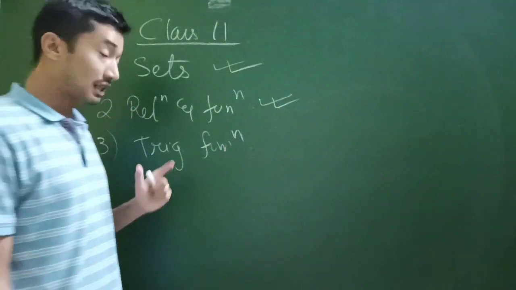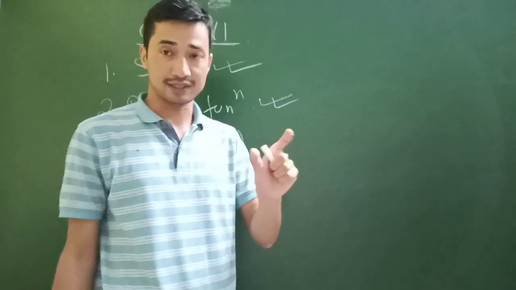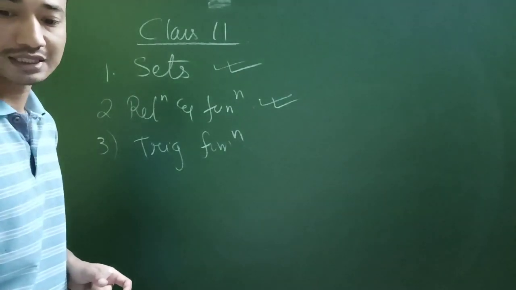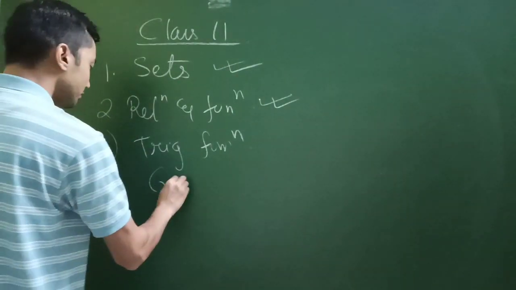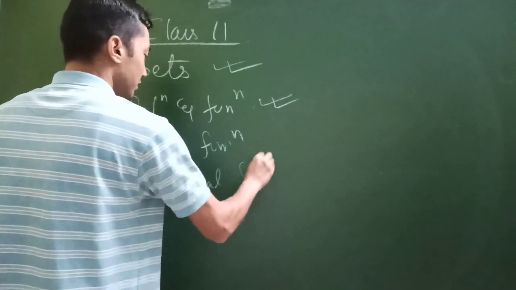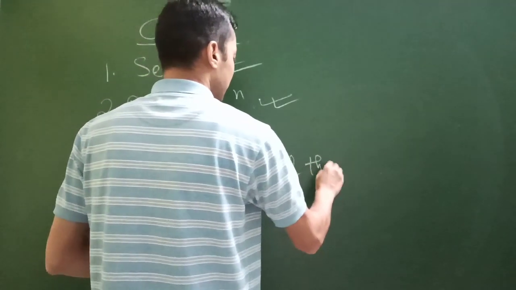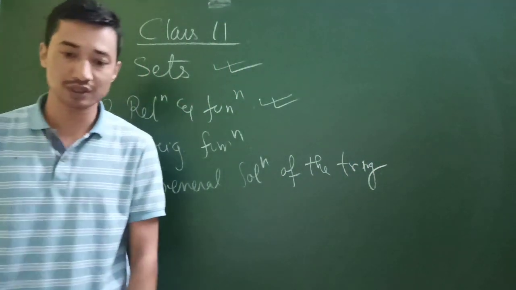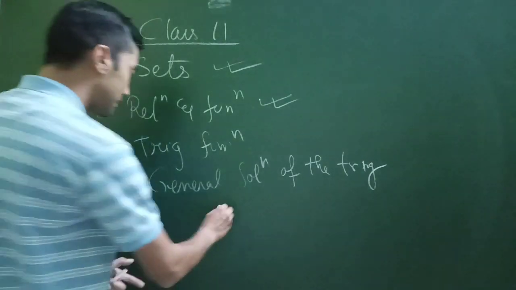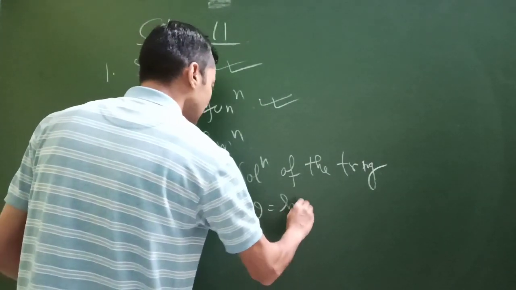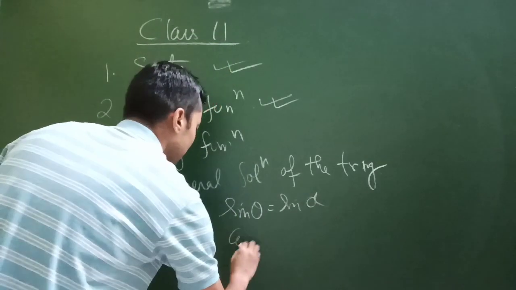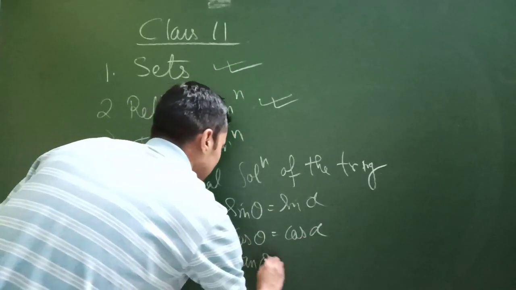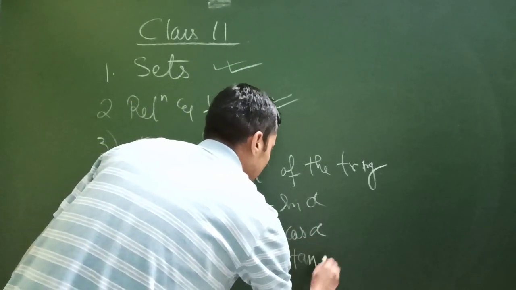In trigonometric functions, there are some changes, not the entire exercise, just some changes. That is the general solutions of trigonometric equations of the type, I believe you have your textbook with you, only this type: sin theta equal to sin alpha, cos theta equal to cos alpha, tan theta equal to tan alpha.